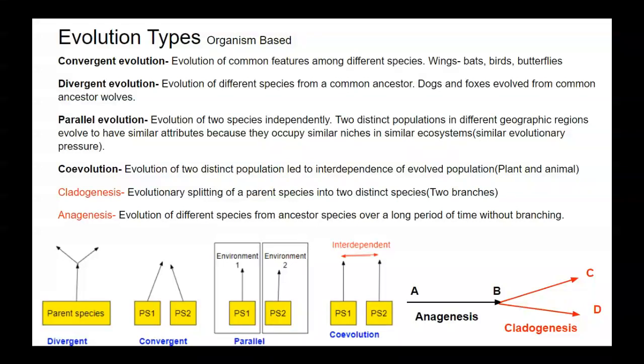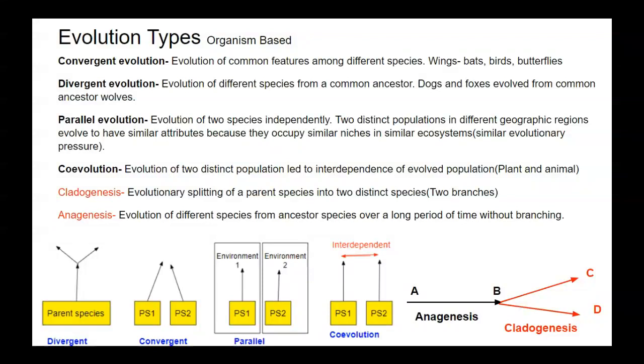Then cladogenesis. Cladogenesis is evolutionary splitting of a parent species into two distinct species, or it is branching of species into two branches. Then anagenesis. It is evolution of different species from an ancestor species over a long period of time without branching. So at the bottom you can see the figure, the first is divergent evolution.